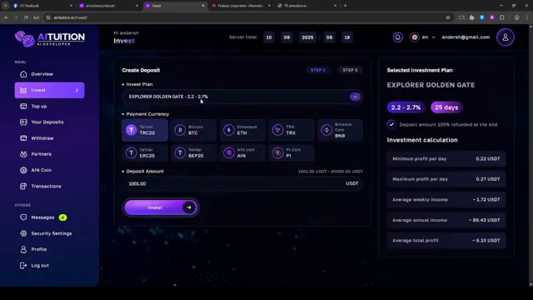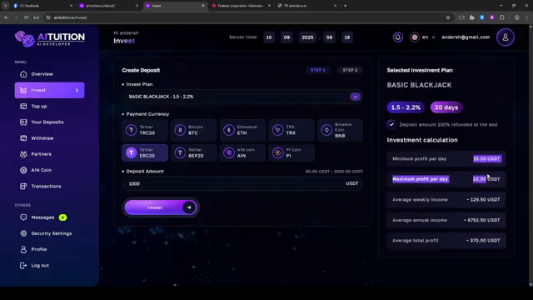Actually, I'm going to use this one here. This is the first option, the one people usually go with. So, $1,000 in USDT. I've got to click that again. And you can see here the minimum and the maximum. $1,000 in USDT from Ethereum, how much you'll be earning per day, on average between 15 and 22, because it's based on fluctuating percentages. Then I get refunded. And this is how much I'll be earning per week from $1,000. Let's do this.